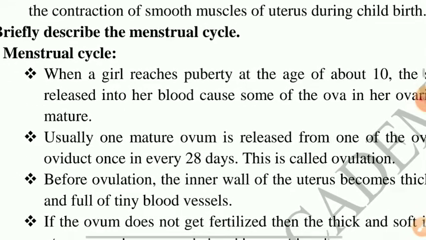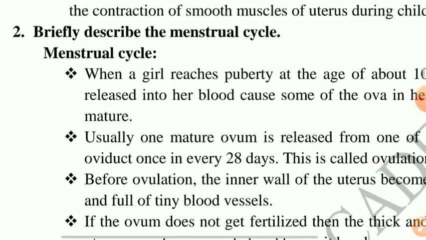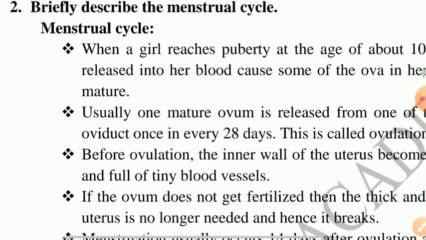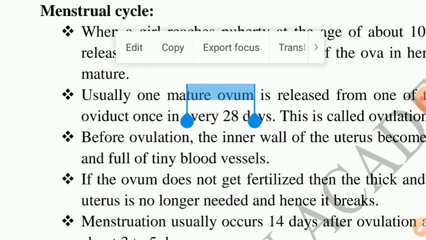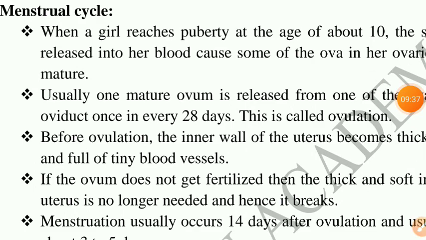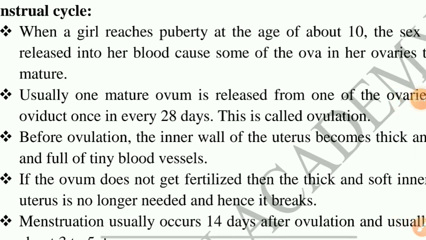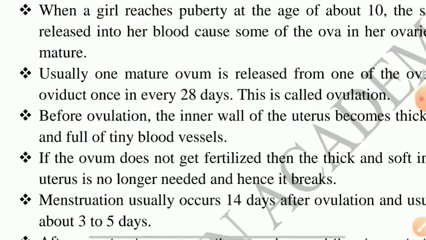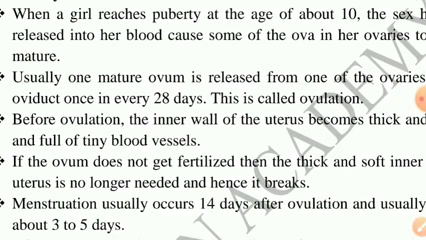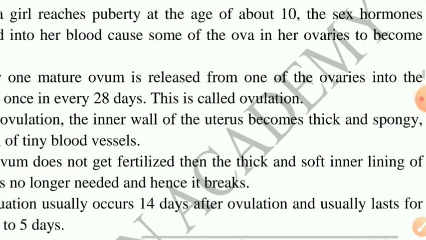Next detailed question. Briefly describe the menstrual cycle. When a girl reaches puberty at the age of about 10, the sex hormones released into her blood cause some of the ova in her ovaries to become mature.